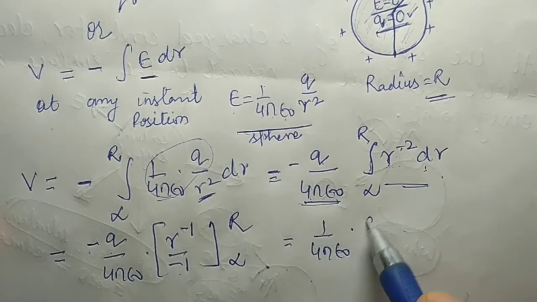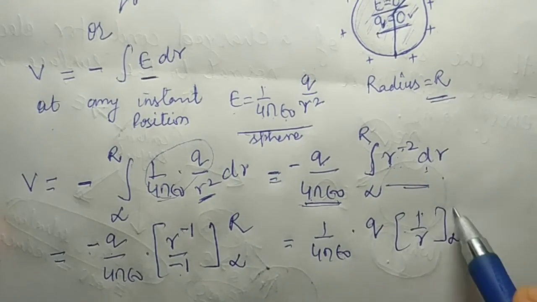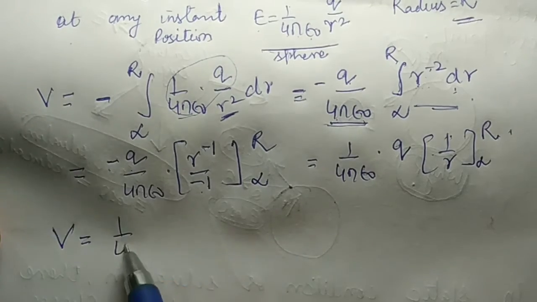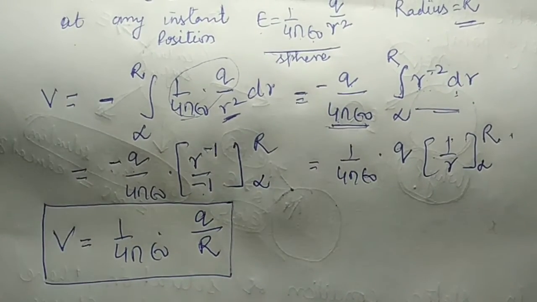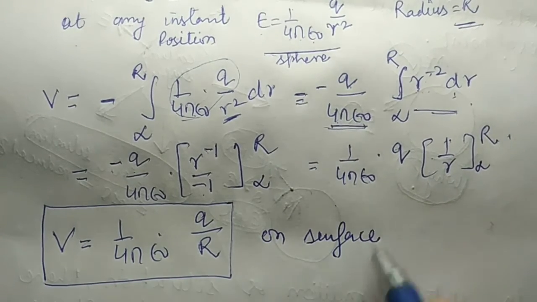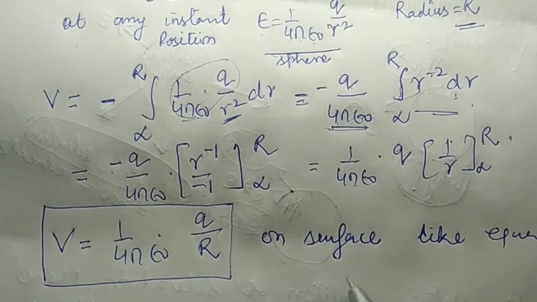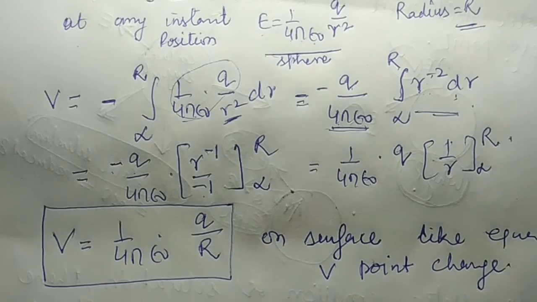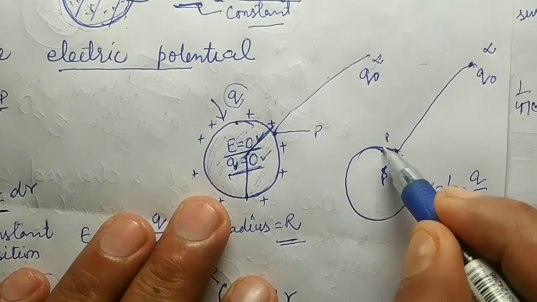Now this minus and this minus cancel out. We are left with 1 upon 4 pi epsilon naught q into 1 by r from infinity to R. Solving it further, the electric potential will be equal to 1 upon 4 pi epsilon naught q divided by R. So this is your electric potential due to a solid sphere on the surface, and it is just like, or equal to, the electric potential due to a point charge. The same formula has come.